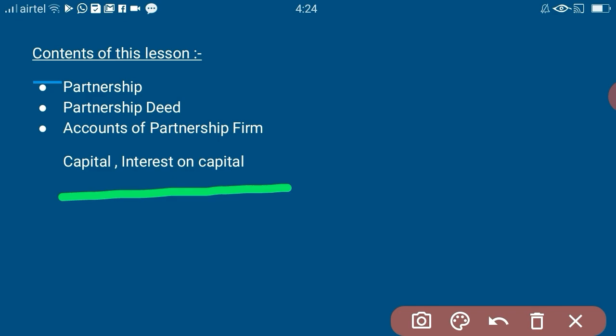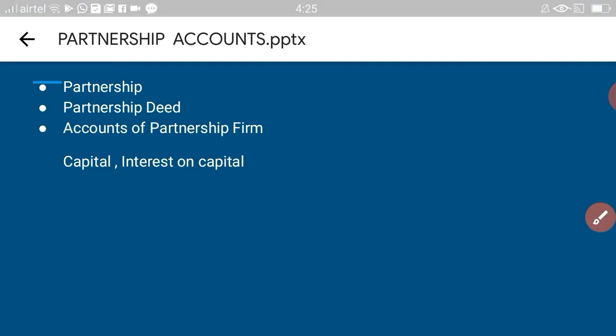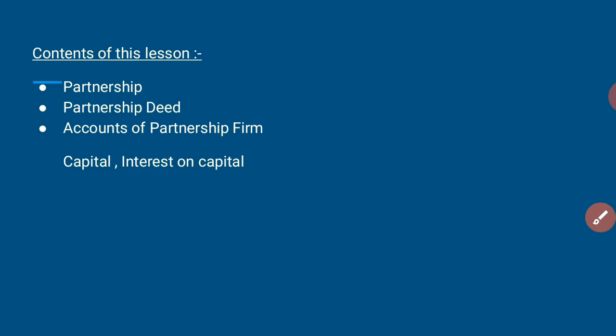So I split the contents into small segments that we will discuss in coming videos, for my convenience and for yours. Okay. So now let's start the lesson.